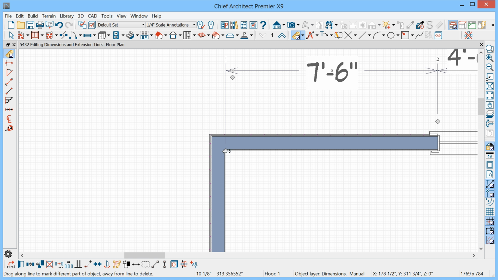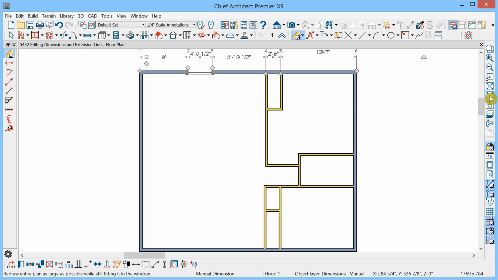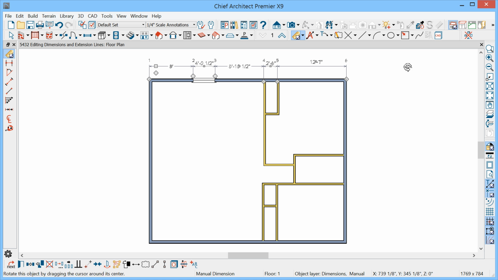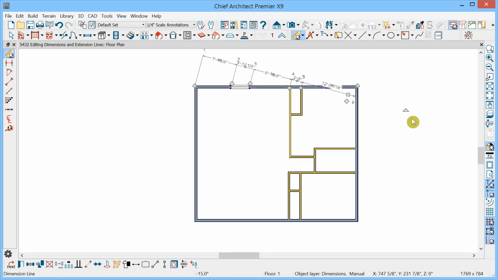Note that if we were to try and drag it beyond the wall, there would be no other references to snap to, because the dimensions don't snap to the grid. They have their own snapping guidelines which relate only to possible references that a dimension can snap to. If you do let go out here, having dragged that extension out, you simply remove it. And of course we know we can find the diamond handle and put it back at the location we desire. You can also rotate a dimension. You'll find a triangular handle and you can drag it to rotate the dimension.